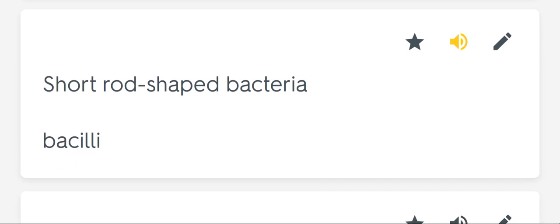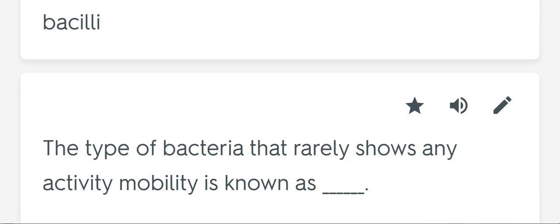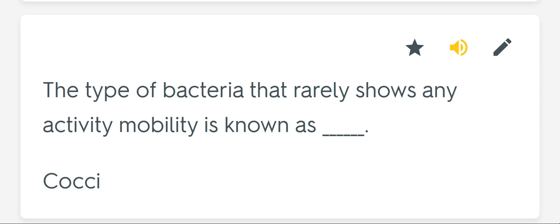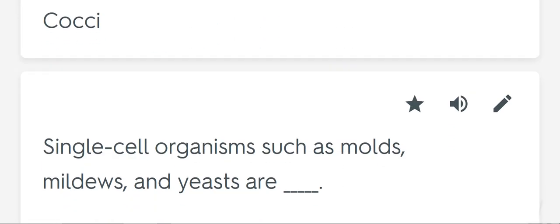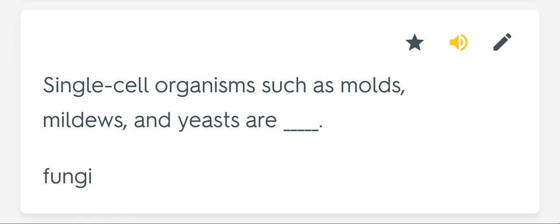Short rod-shaped bacteria. Bacilli. The type of bacteria that shows any mobility is known as blank cocci. Single-cell organisms such as molds, mildews, and yeasts are blank fungi.